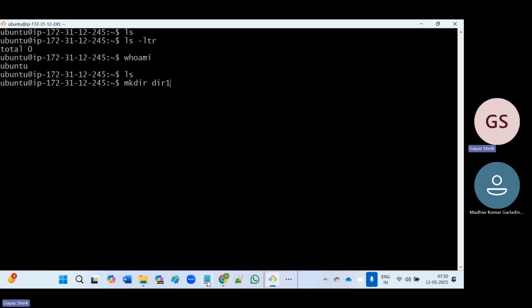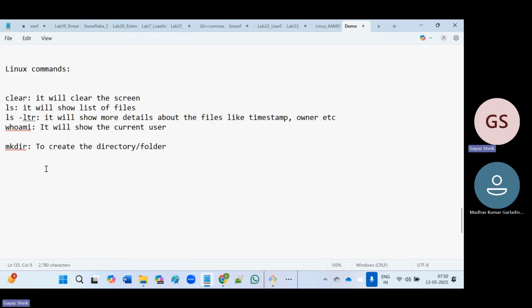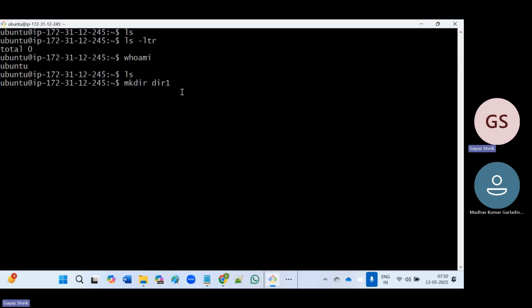The syntax is mkdir, followed by the name of the directory or folder that we have to give. I could give the name directory1, or otherwise give some name. Tell me one name for the folder.